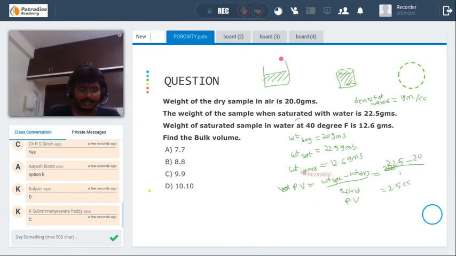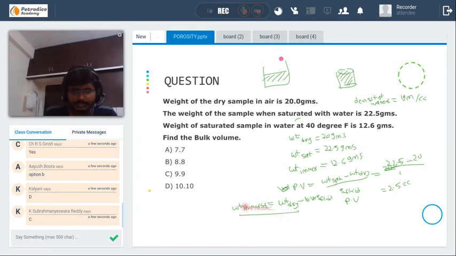And how will we get the grain volume? See, weight of water displaced. Weight of saturated sample in water, that is weight immersed, is equal to WT dry minus grain volume into density of fluid.